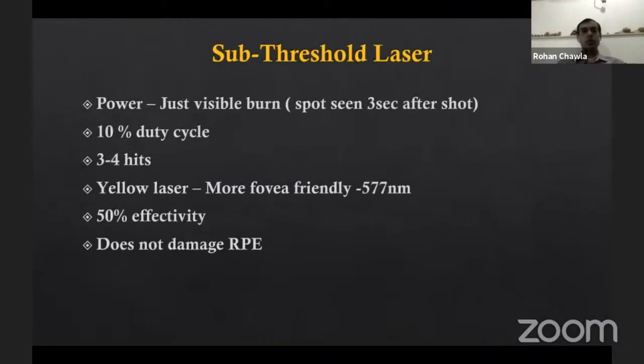Now we recently got this subthreshold laser. I've tried this also. Here we just give a laser burn which is just visible, and then we reduce the duty cycle to 10%. So much less energy is going in, and for a very small fraction of a time. I have seen that one hit doesn't help. We have to give 4 to 5 hits, but with this reduced energy. We have a yellow laser which is said to be more fovea friendly, but it can even be done with a double frequency YAG. And in my hands, I think the effectivity is somewhere around 50%.